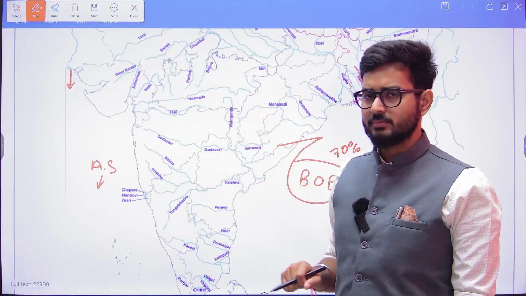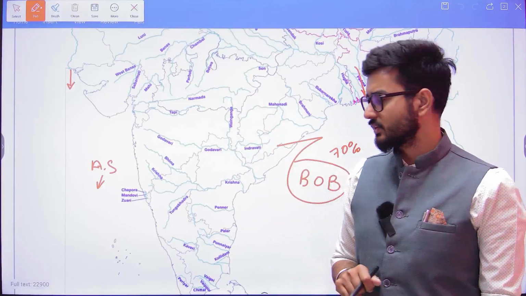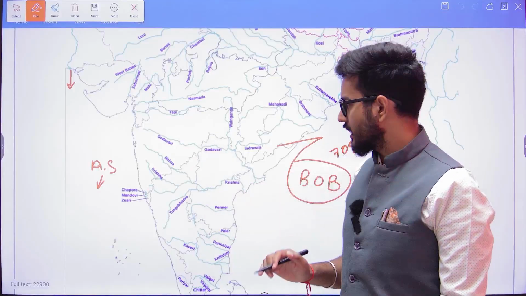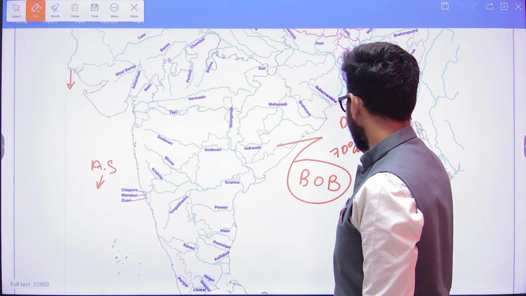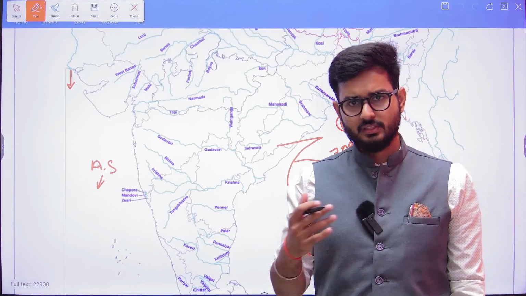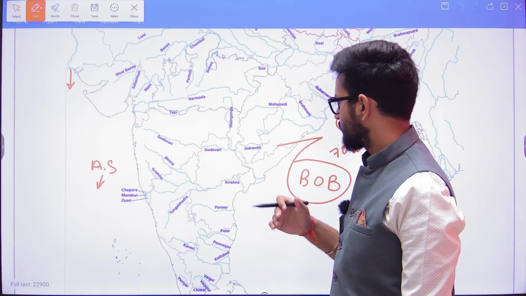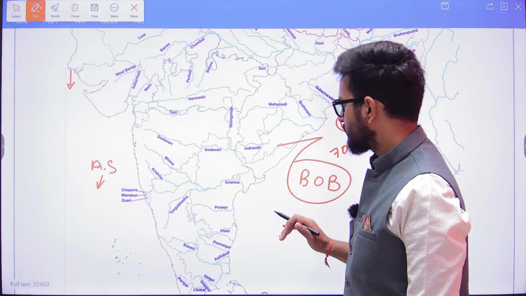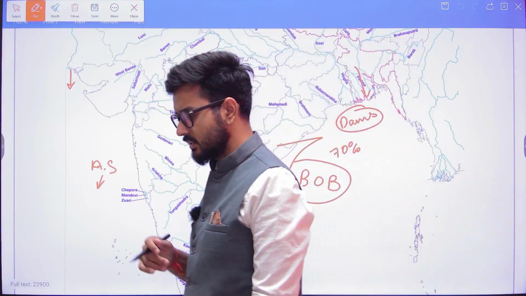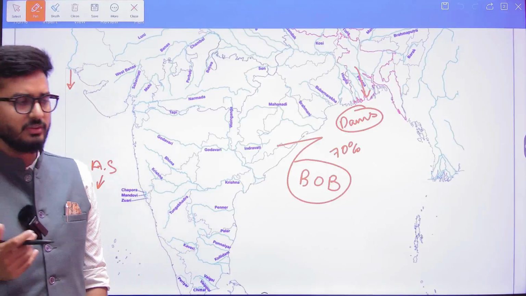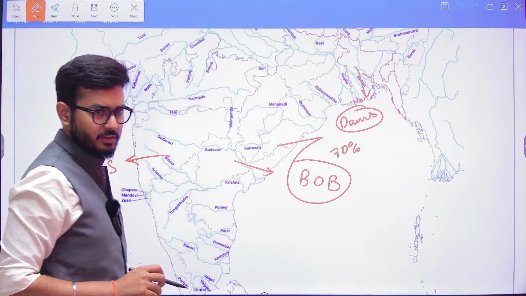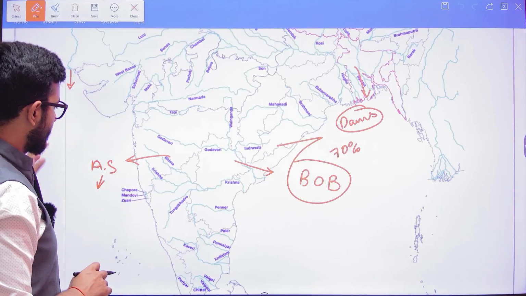Apart from that, another important dimension that we need to look into here is the river systems. On these rivers, various dams are constructed, so we'll also talk about the various dams in a further aspect of the lecture. The examination may also ask which of the rivers flow towards the Arabian Sea and which flow towards the Bay of Bengal. This is another aspect.